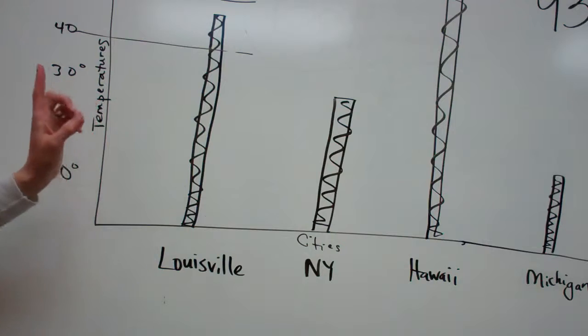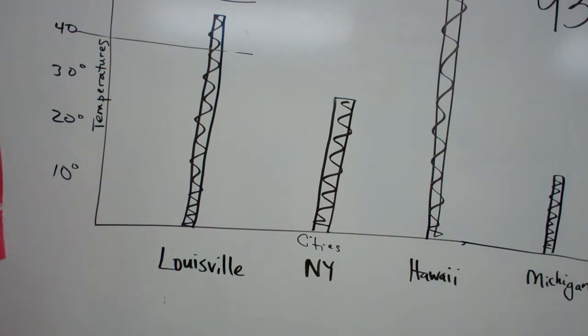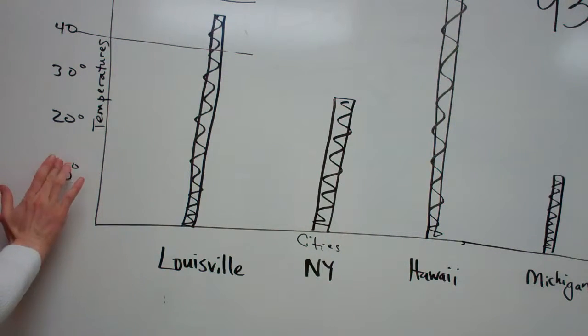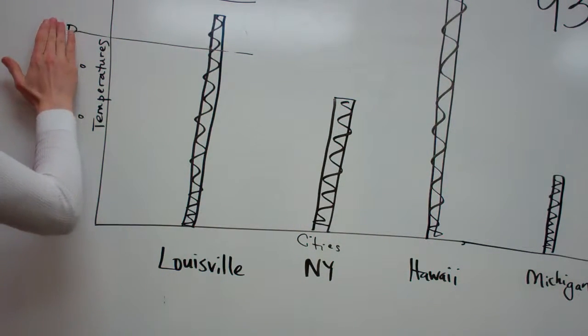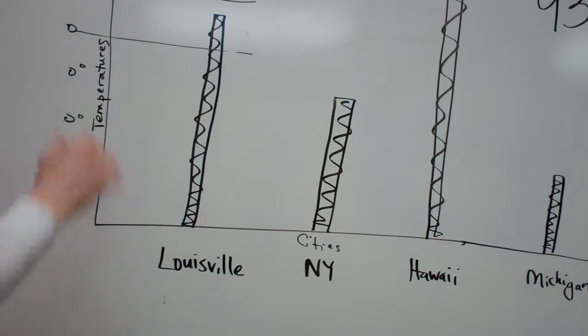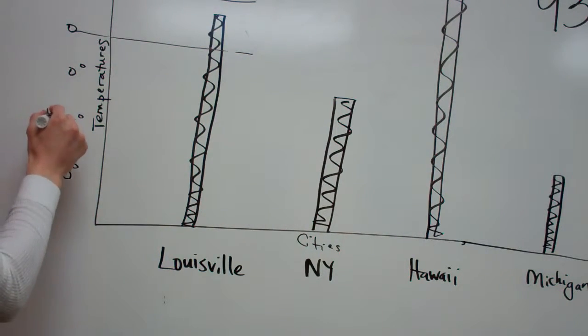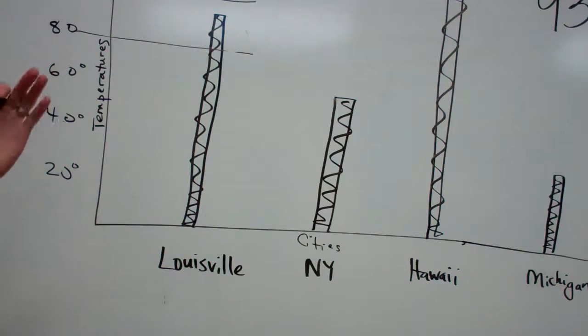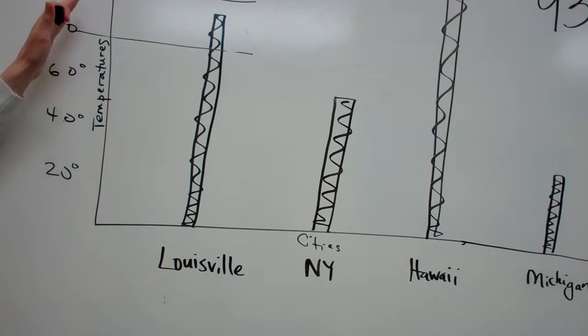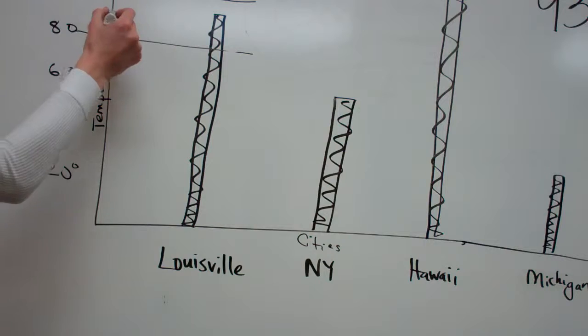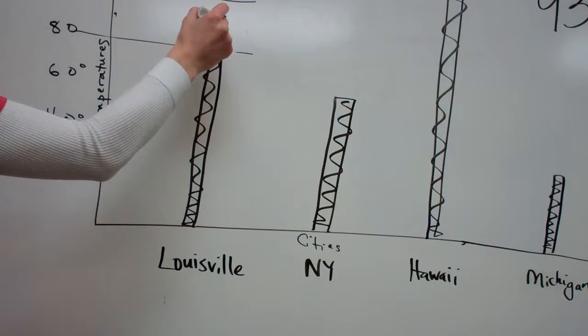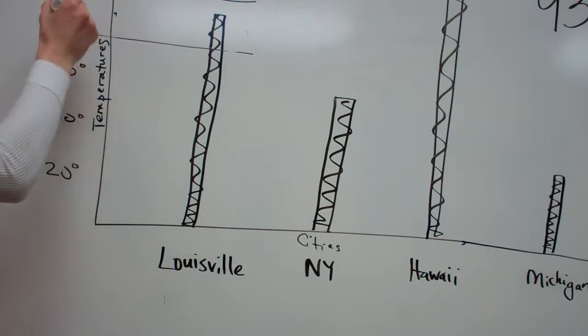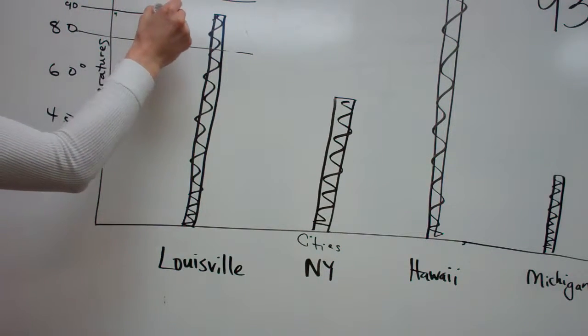Here's a very important lesson practice point. Sometimes they are going to use graphs, and they'll start it off with 20, 40, 60, 80, 100, things like that. You have to pay attention to what it says. We might think this would be about 85, but it's not, because this is 90.